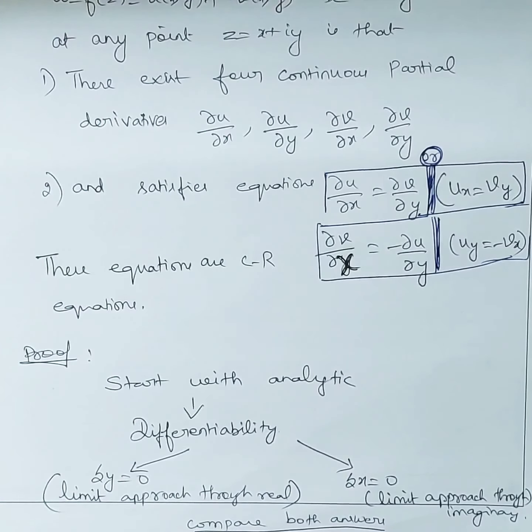Because delta z we are splitting it as delta x comma delta y, minus f of z. We know what is f of z. What is this? u of x comma y plus i into v of x comma y. We are just substituting here. So what we did, we just expanded this, okay, and we have written the real part as well as imaginary part divided by delta z, okay.